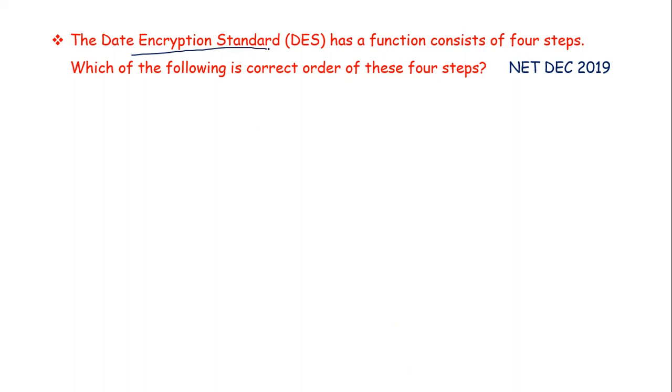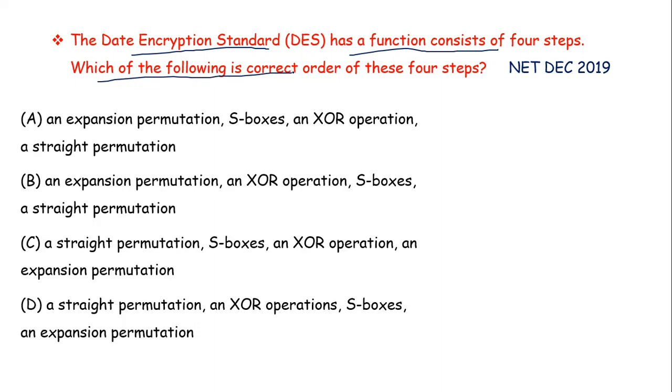Next is the data encryption standard DES has a function consisting of 4 steps. Which of the following is the correct order of these 4 steps? Option A is an expansion permutation, S-box, XOR operation, a straight permutation. Now in all these options, there is a shuffling of these 4 functions. We need to determine what is the correct order of these 4 steps.